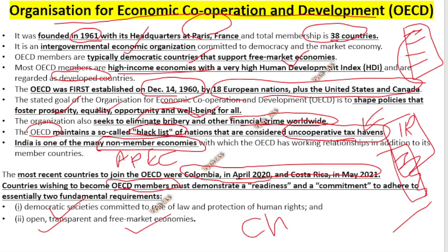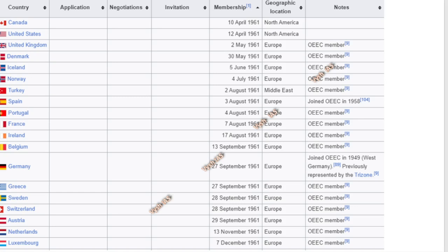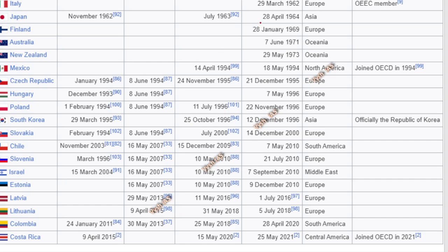Okay, if you want to see the countries list, these are the countries in the order of induction, how it came. If you see 1961, you can see all these countries who came in, and everything is in the northeast or Europe, you can tell. So it is not mandatory that it be only from Europe. Europe and American countries have come together, and then after that, 1964, 69, 71, these years you can see here, up till 2020, 21, where Colombia and Costa Rica got added.